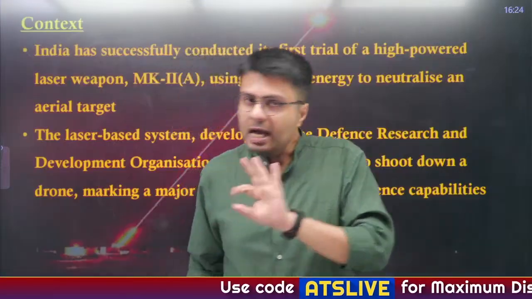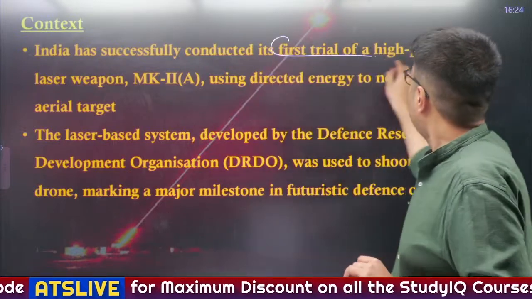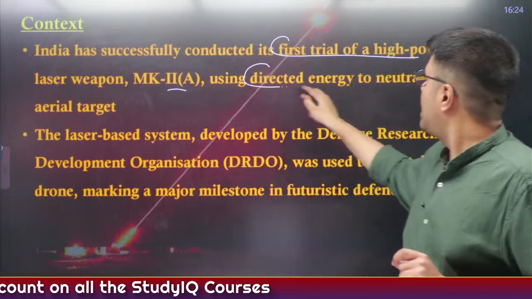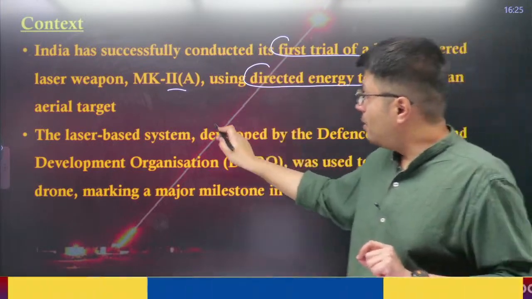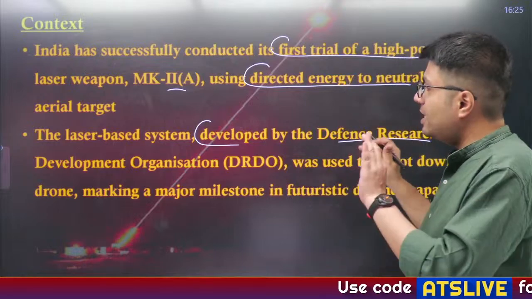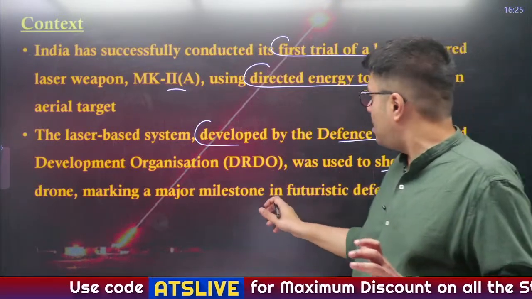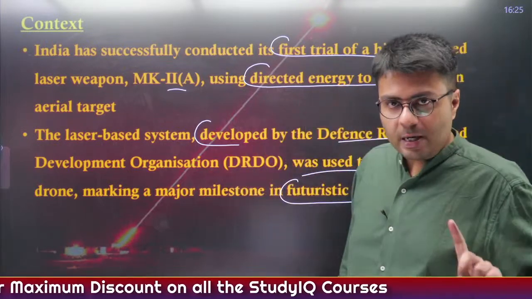So this is the context of our today's discussion. India yesterday successfully conducted its first trial of a high-powered laser weapon Mark IIA using directed energy to neutralize an aerial target. Now this laser-based system was developed by the Defence Research and Development Organisation. It was used to shoot down a drone, marking a major milestone in futuristic defence capability. So this is the context of our today's discussion.